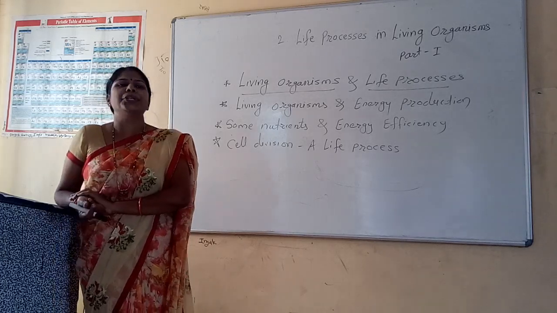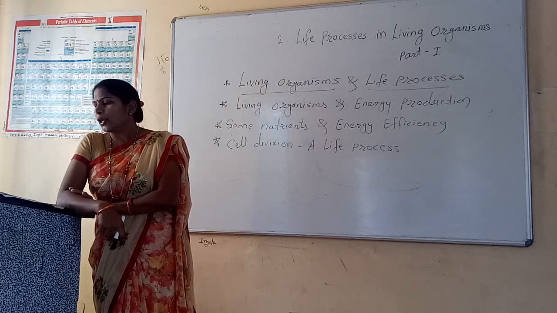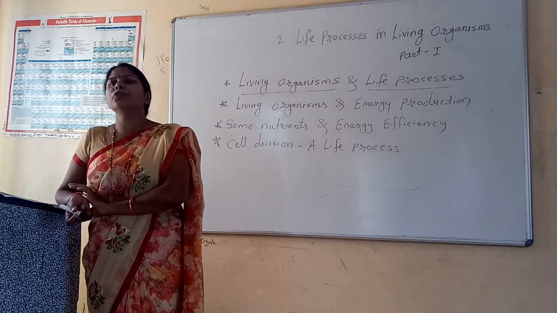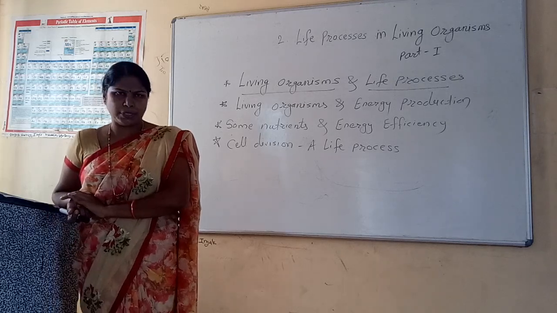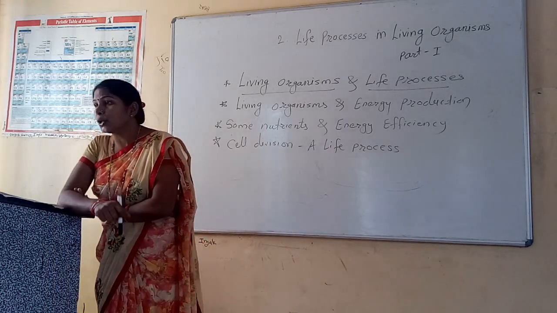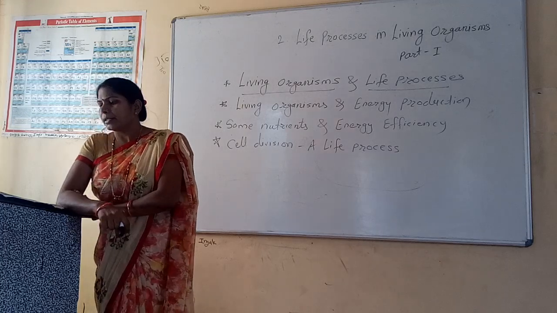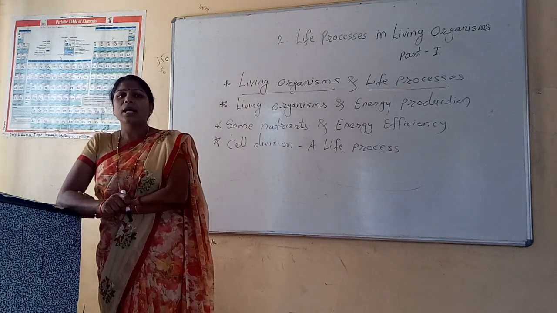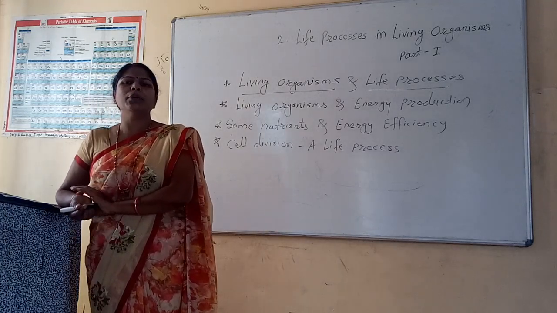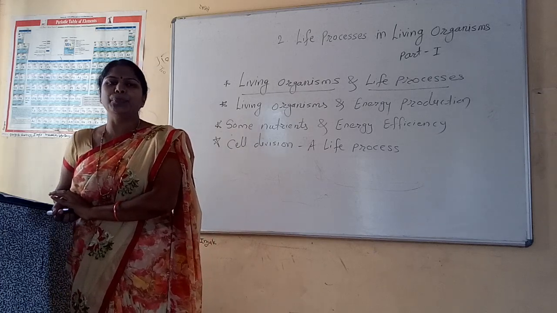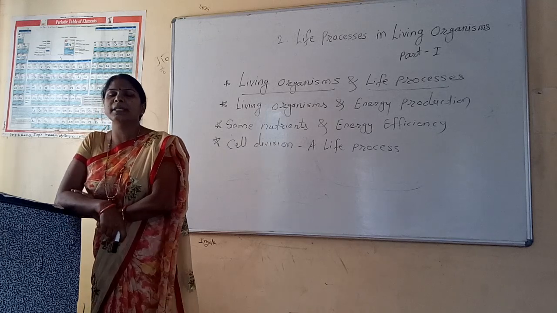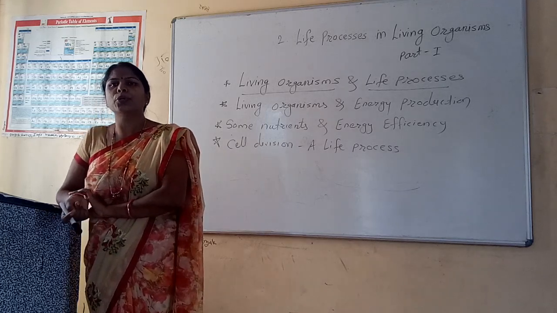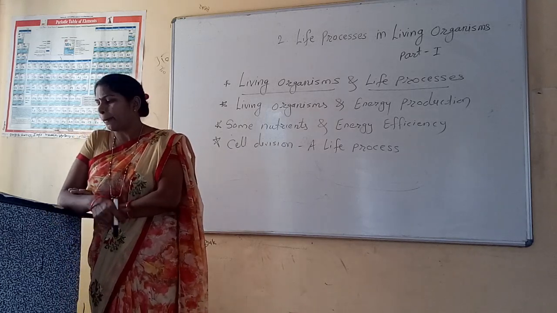All of these are nutrients, and all of them are useful for our body. It means whenever we eat foodstuffs, we get all these nutrients, and they are important for our growth and development. The foodstuffs that we eat are necessary for everyone's growth and development.